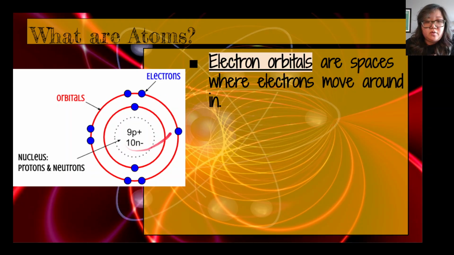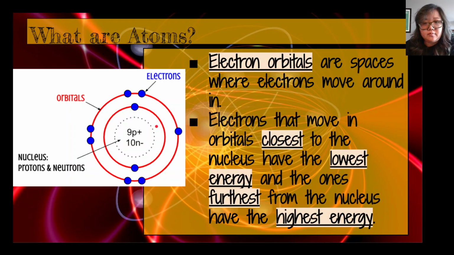Okay, so if I take the picture and I flatten it out just to show you the electrons and the orbitals, here's the nucleus in the middle. The electrons move around the outside in these spaces. The electrons that are closer to the middle have low energy. The electrons far from the middle have high energy.